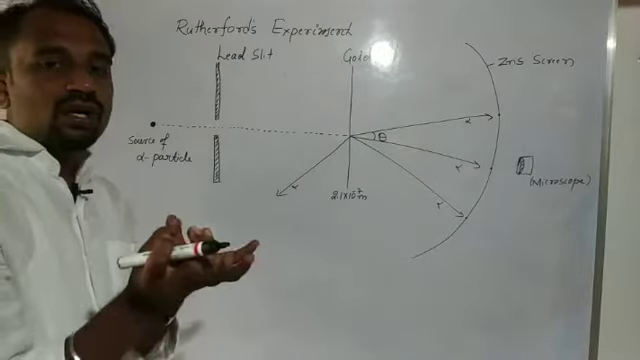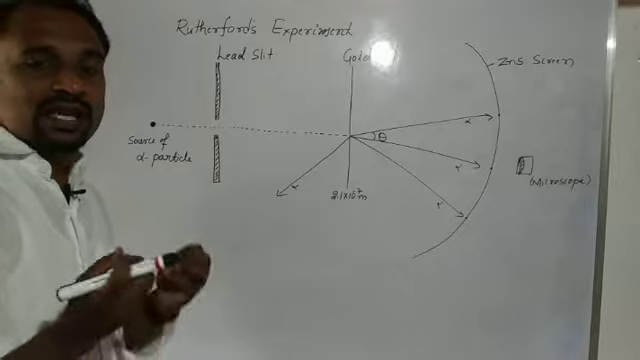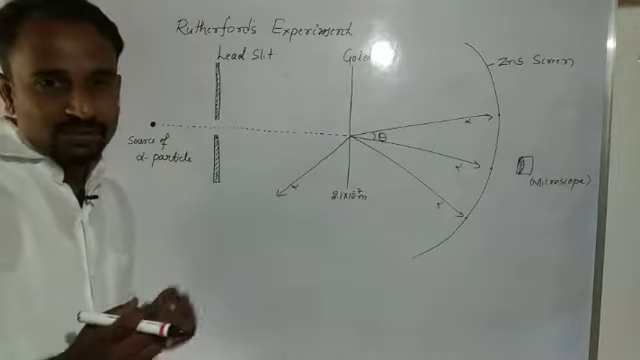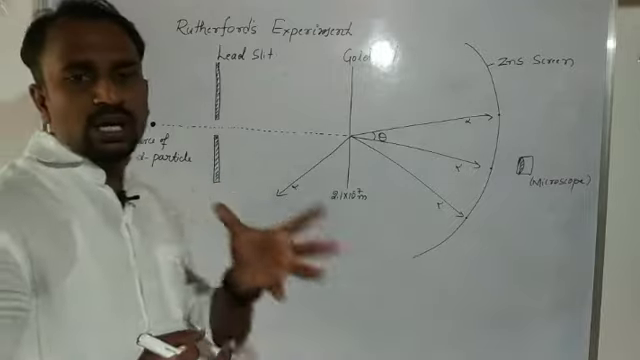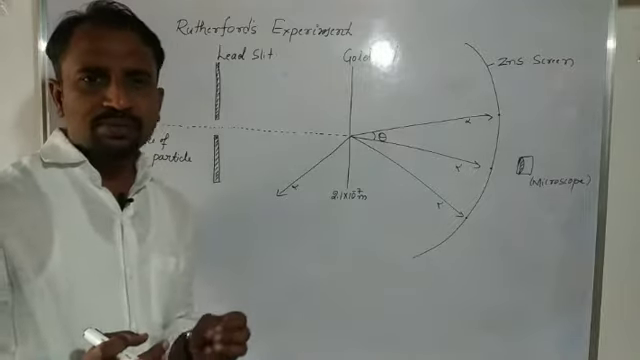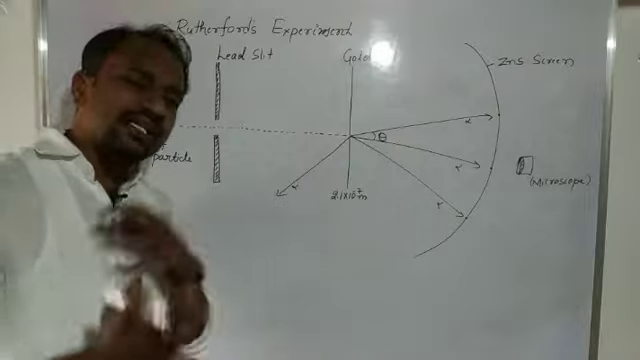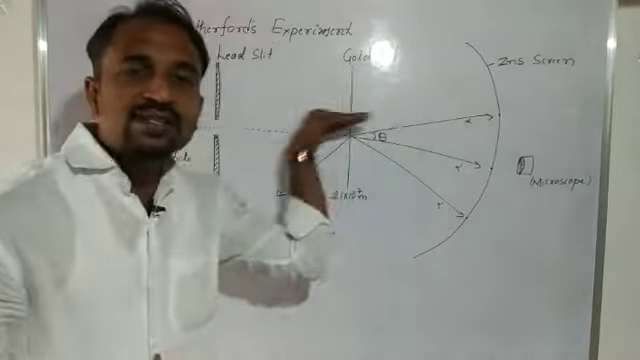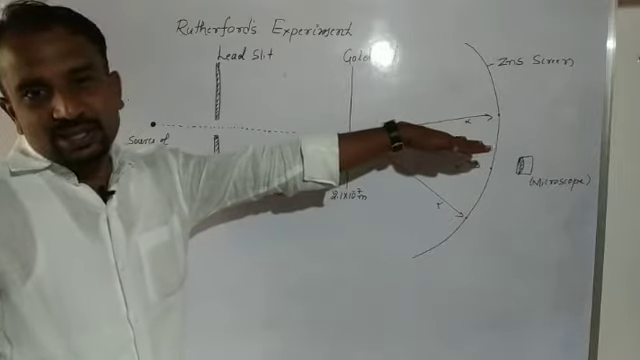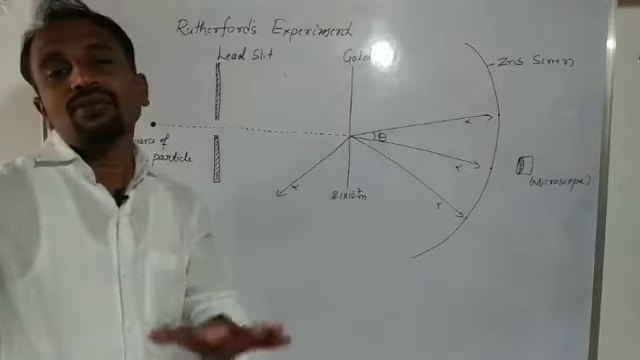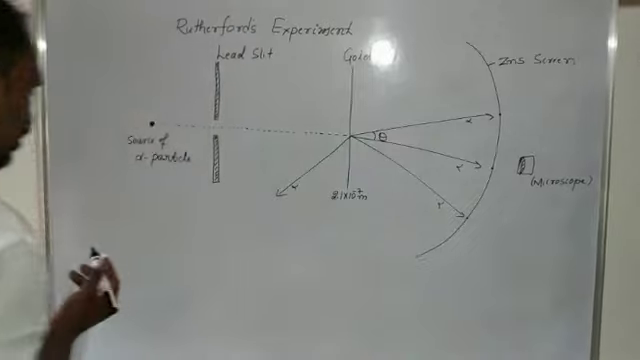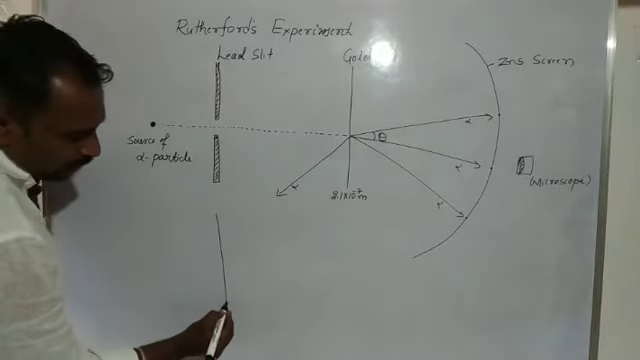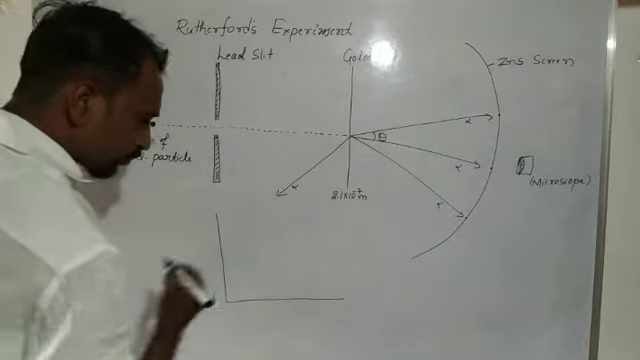Only a few alpha particles are scattered, so the theta value is a maximum. Most of the alpha particles travel along a straight line, which means the scattered angle is considered 0 or less than 1. So here I will plot a graph.